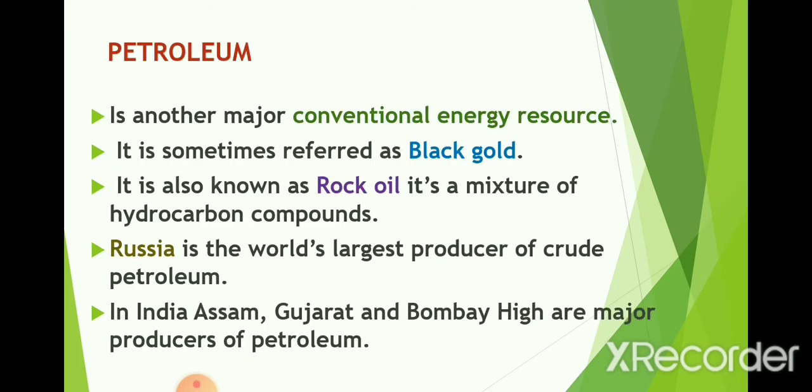Now the next important one is also a conventional energy resource, and it is also referred to as black gold, rock oil, etc. It is a mixture of hydrocarbon compounds. The largest producer of crude oil is Russia. In India, Assam, Gujarat, and Bombay High are the main producers of petroleum. So in petroleum, we have to understand it is one of the important conventional energy resources.